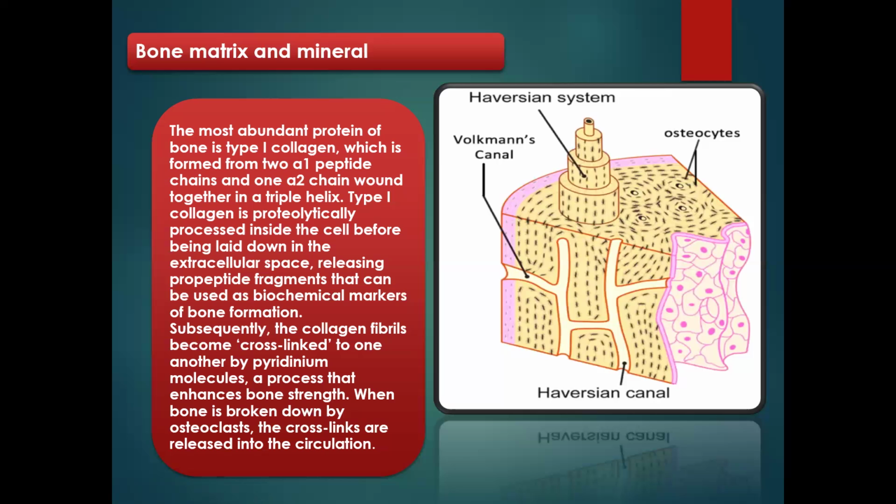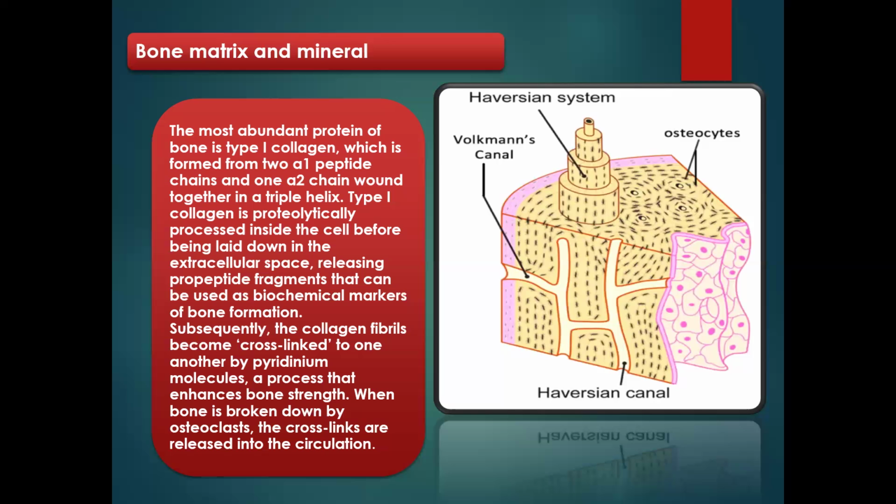The most abundant protein of the bone is type 1 collagen, which is formed from 2 alpha-1 peptide chains and 1 alpha-2 chain wound together in a triple helix. Type 1 collagen is proteolytically processed inside the cell before being laid down in the extracellular space, releasing propeptide fragments that can be used as biochemical markers of bone formation.